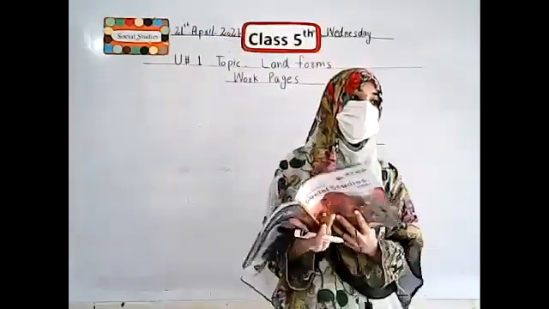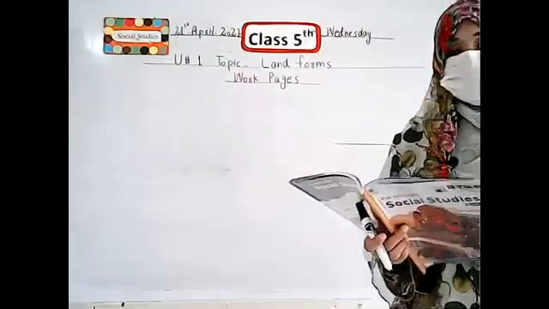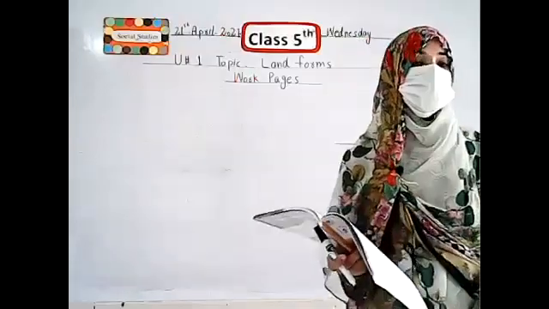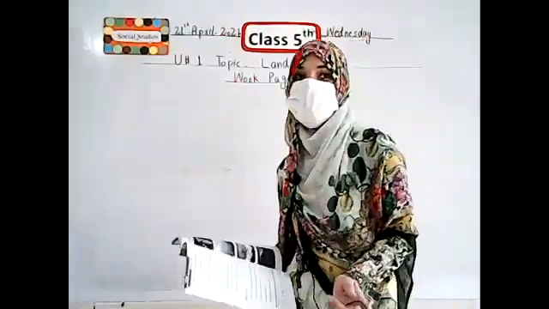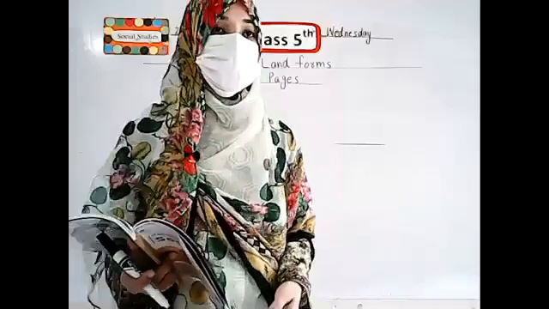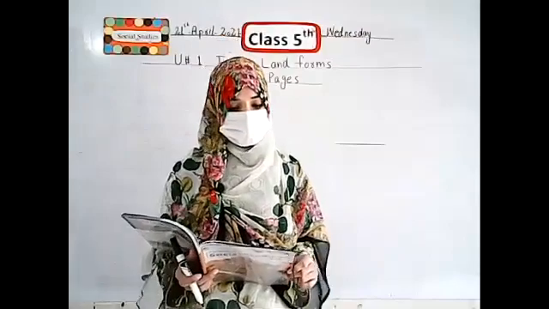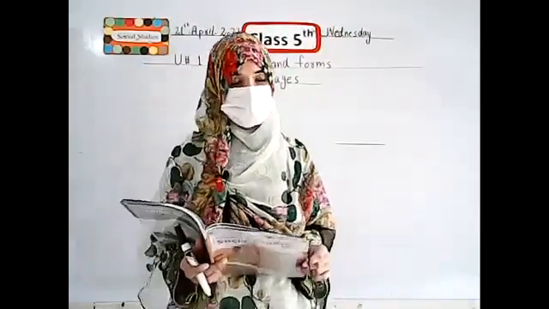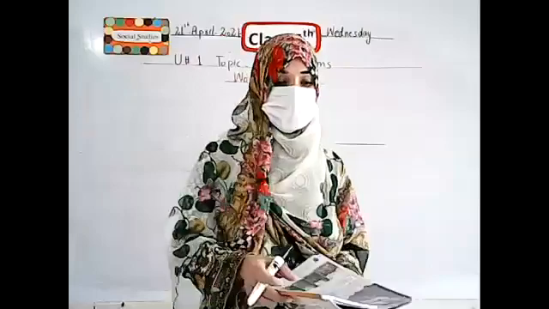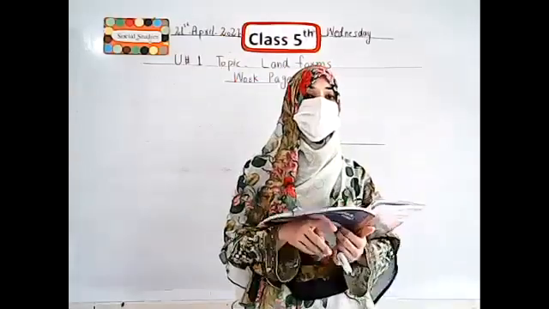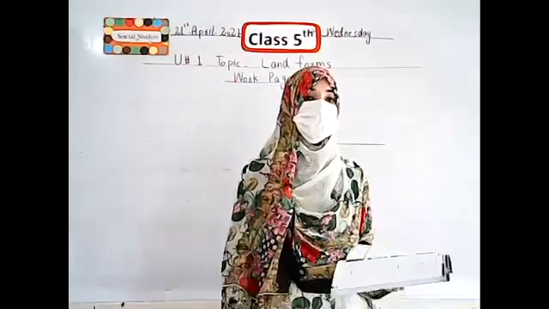Now I read the first MCQ. The physical attributes and features of Earth are called dash. Physical attributes and features. Then I write the definition of landforms. You can see that this is the definition of landforms. The physical attributes and features of Earth are called dash. Option number A is cloud. Option number B is landforms, and option number C is rivers.